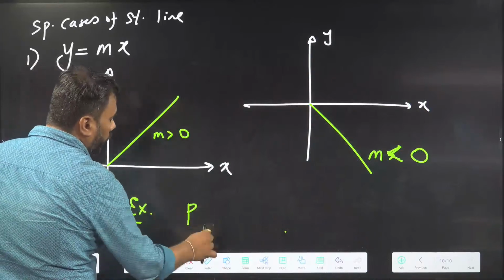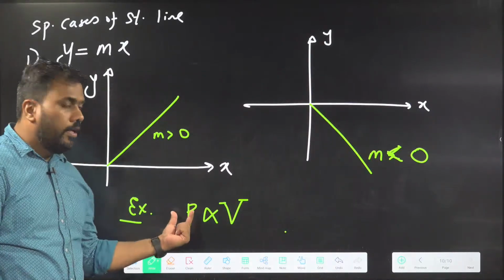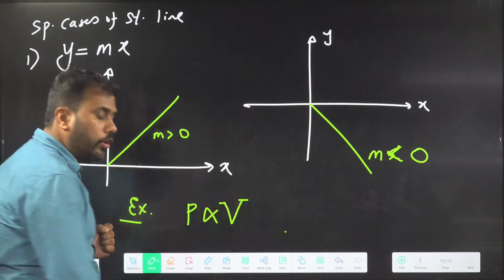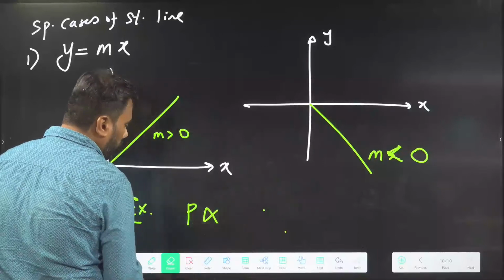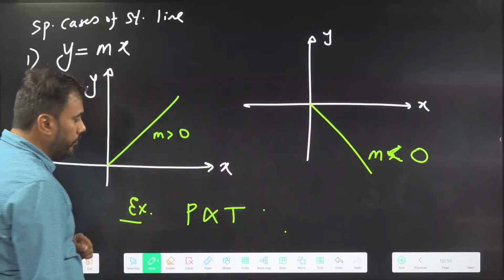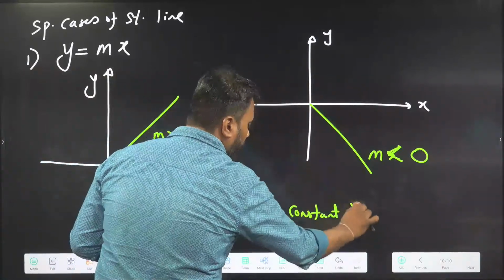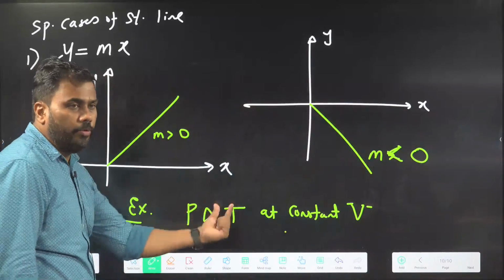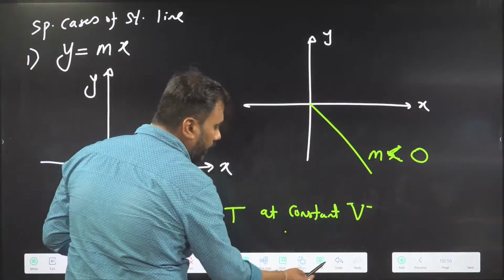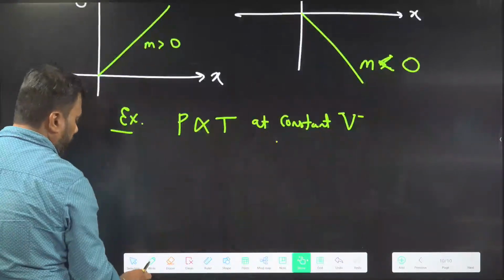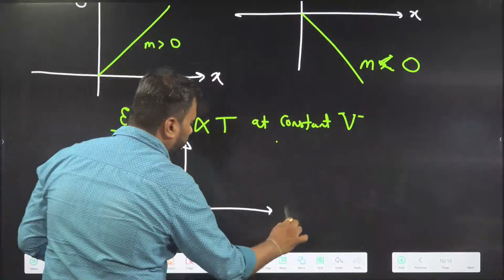Charles' law. In an ideal gas, you know that gas pressure is proportional to its volume at constant temperature. This is wrong. Gas pressure is proportional to its temperature, at constant volume. This is Charles' law. So if volume is constant, P is proportional to T. Proportionality is there, so the graph should be a graph of a straight line, the graph of P and T.